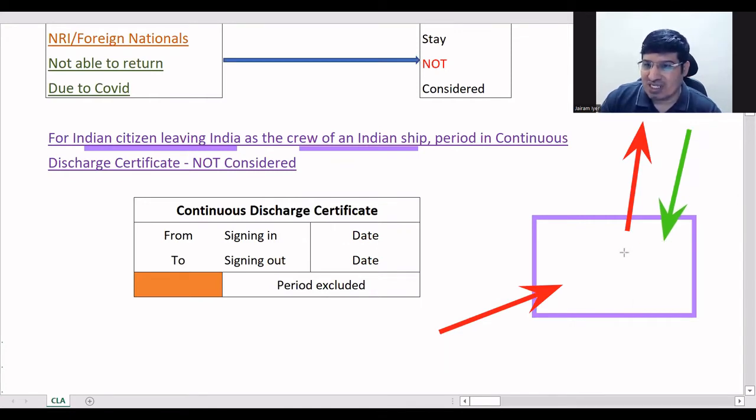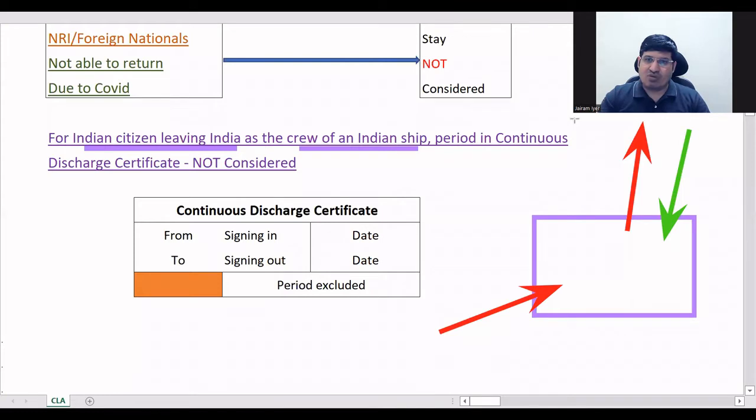So basically, when he enters in this register, that we consider as the date he has gone out of India. Although when he is signing, he's still physically present in India, correct? But still, as soon as he signs, you will consider that he has gone out of India. And when he comes back and signs again, that time you will say that he has come back to India. So this period when he signs out and when he signs in will be excluded for this case. That's the only thing. There's nothing more than that.